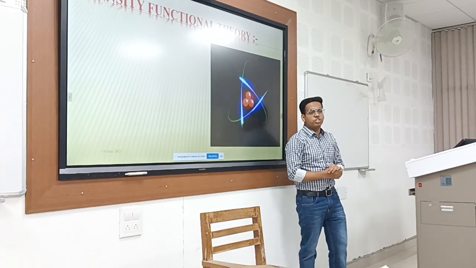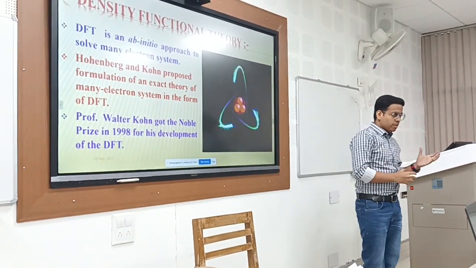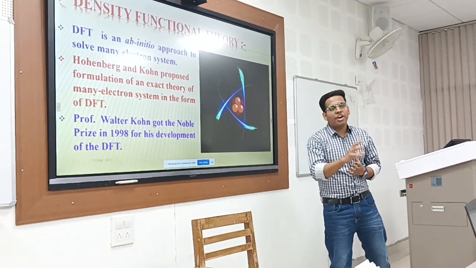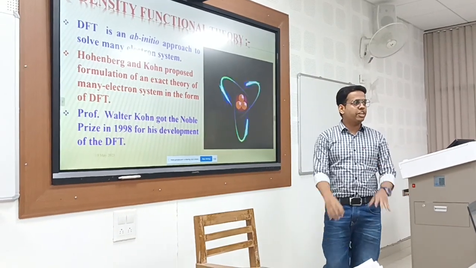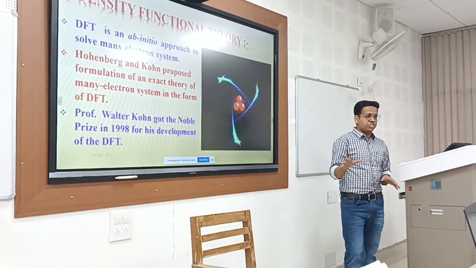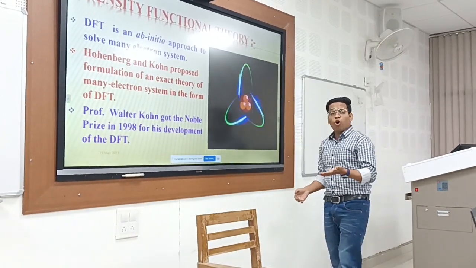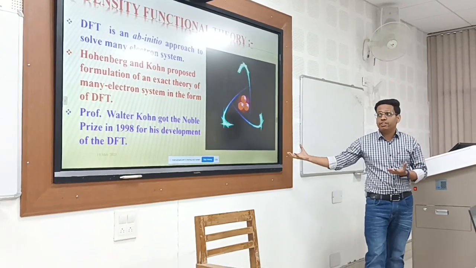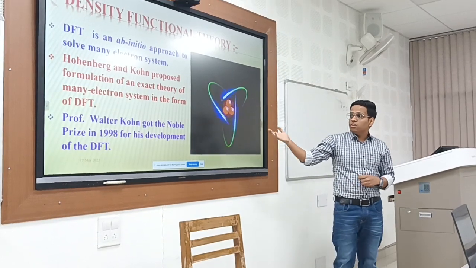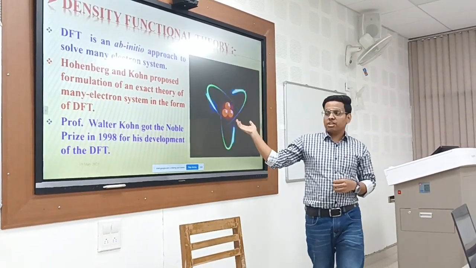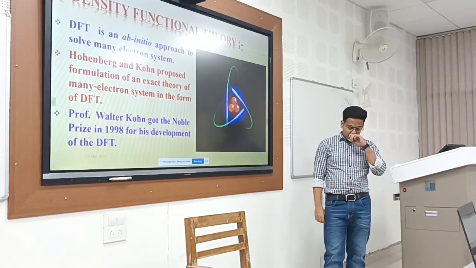Now coming to density functional theory. In quantum mechanics, the total wave function of a system depends upon the coordinates of all the electrons present in the system. So the problem is still far too complicated to be exactly solved in practical computation. To overcome this problem, further developments are required to perform ab initio calculations for real materials. DFT provides the framework for these calculations. Hohenberg and Kohn first demonstrated this density functional theory in 1964. They got the Nobel Prize for this discovery.